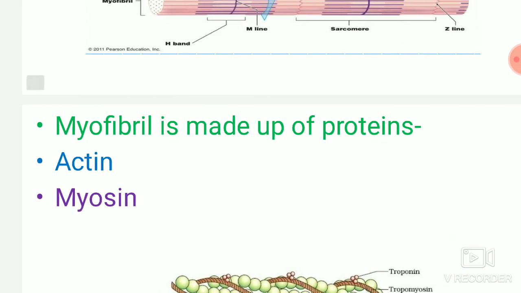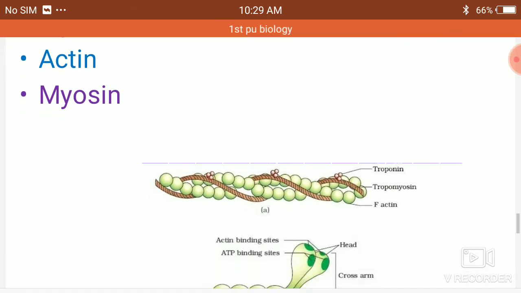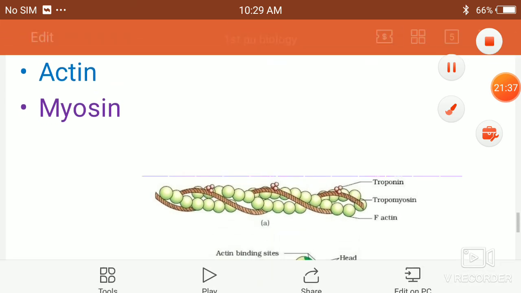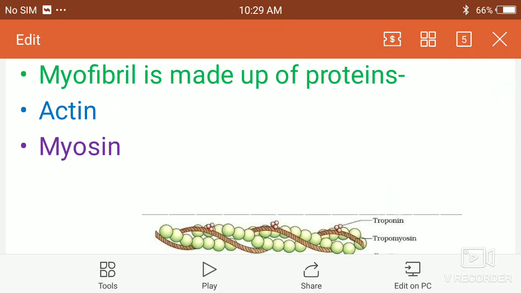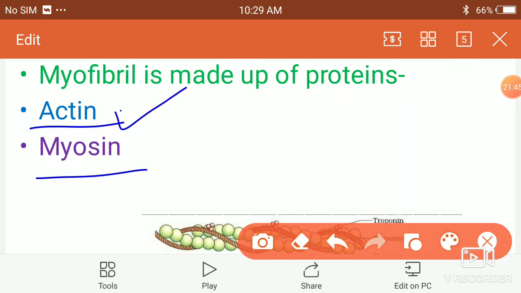The next point is that the myofibril, which has a dark band and light band, is made up of two proteins. This is a very important point here. The two proteins are actin and myosin. The actin protein and myosin protein are present in the myofibrils.